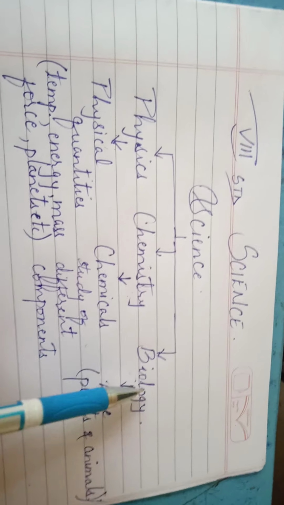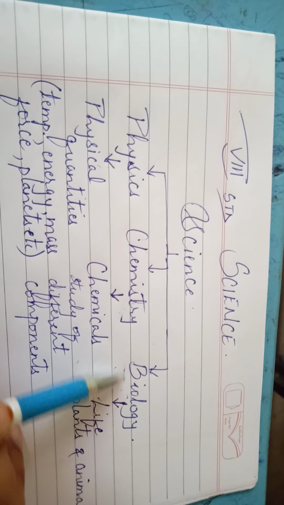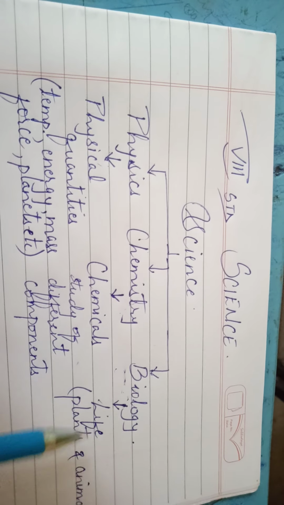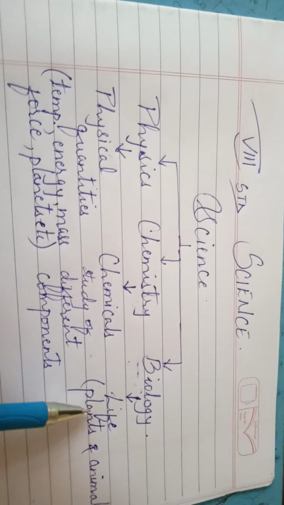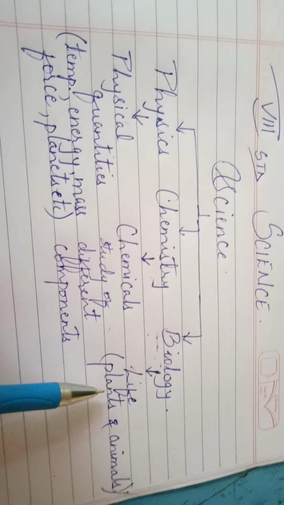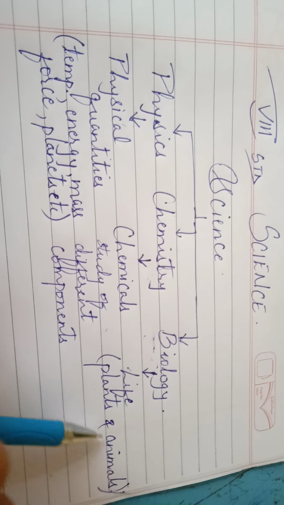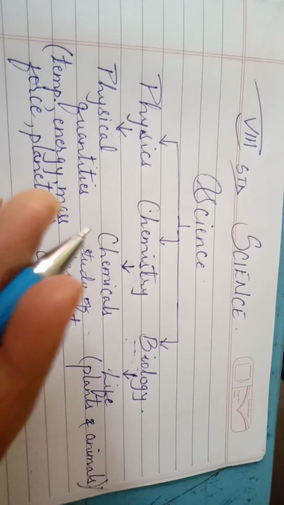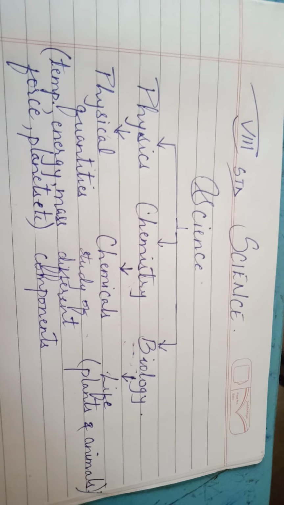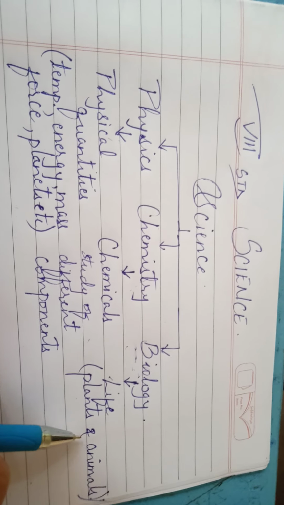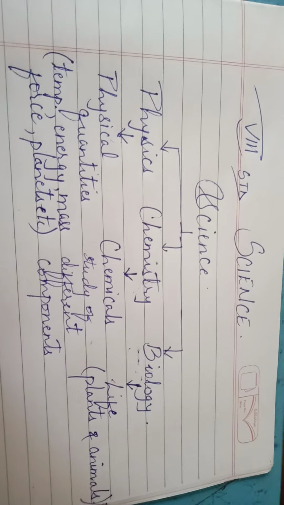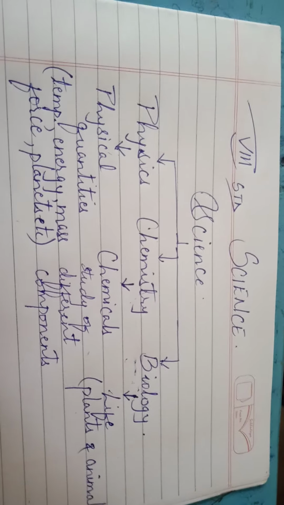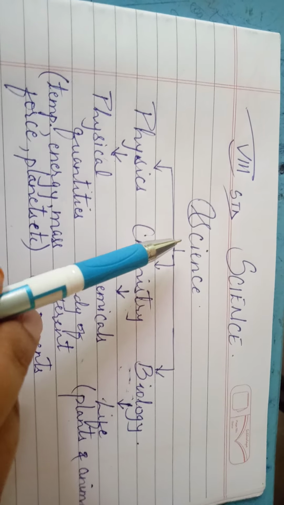Then we have biology. From the word itself you can understand: bio here refers to life, right? So biology is nothing but the study of life, that is living organisms, plants and animals. How they grow, what the different phenomena and processes are that take place in their life, how they die, and all other concepts, right? So this is about science.